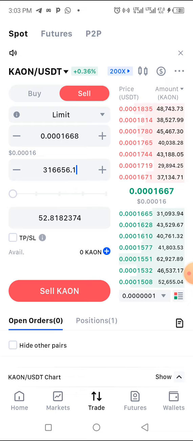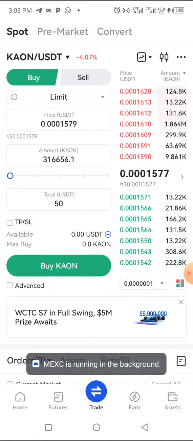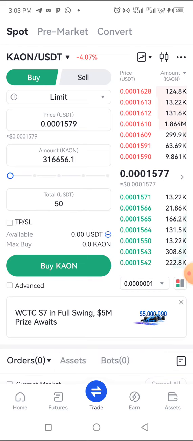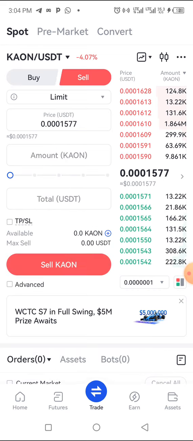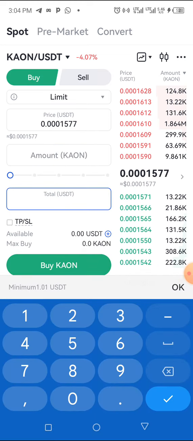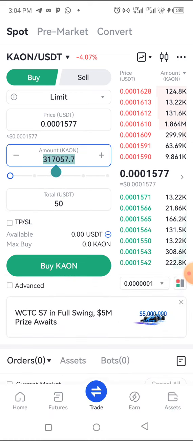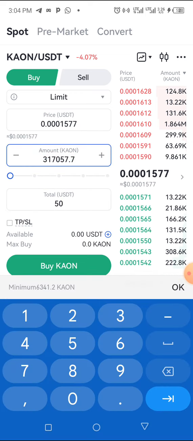So let me go back and start with the platform. Now we have bought with our $50 here. So we have bought $50 worth of Kion. Okay, we have our Kion, so we now copy it. But before you do, you need to do the simulation first.